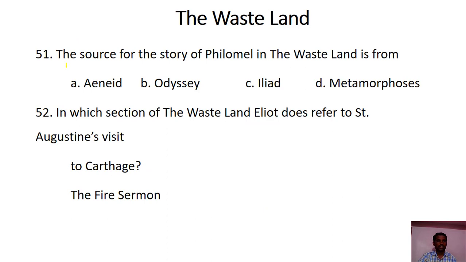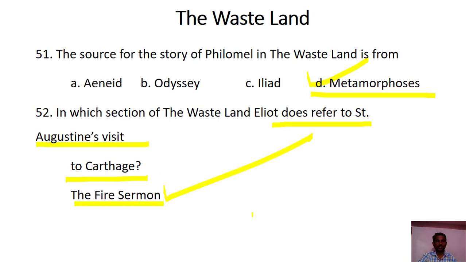Next question. The source for the story of Philomel in The Wasteland is taken from A. Aeneid, B. Odyssey, C. Iliad, D. Metamorphoses. The right answer is option D, Metamorphoses. In which section of The Wasteland does Eliot refer to Saint Augustine's visit to Carthage? In the section The Fire Sermon.